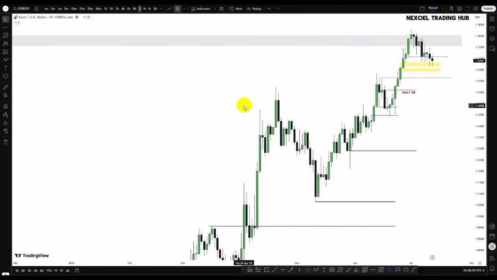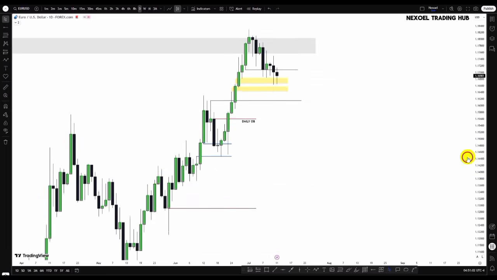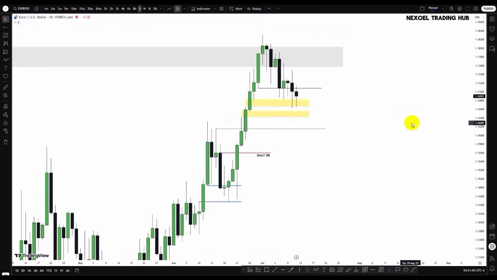Here in the daily time frame, within the weekly bullish fair value gap zone, during a session with one of the mentees last week, I pointed to the fact that we have this first as the draw on liquidity within the weekly bullish fair value gap. So we have this daily bullish fair value gap as the zone we want to see how price is going to trade lower into. Still within the weekly bullish fair value gap, in the daily time frame, we have this daily bullish fair value gap.